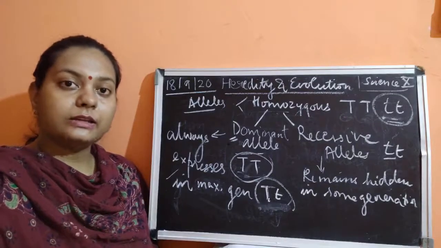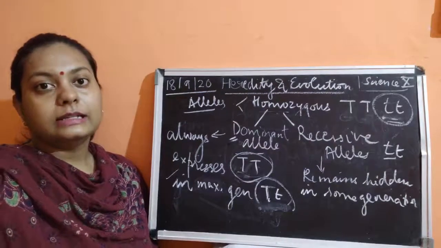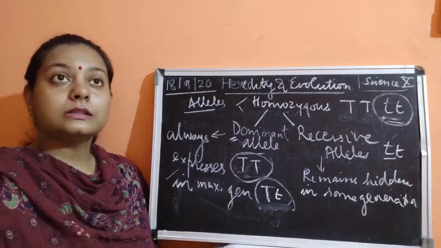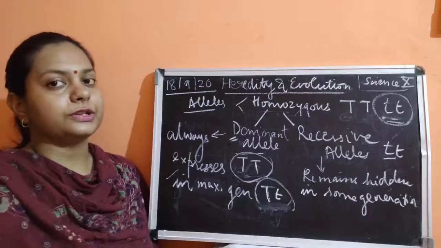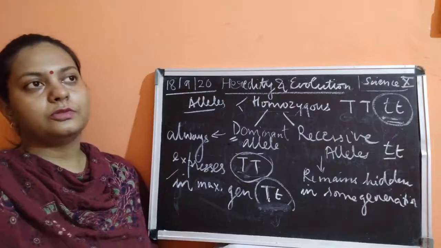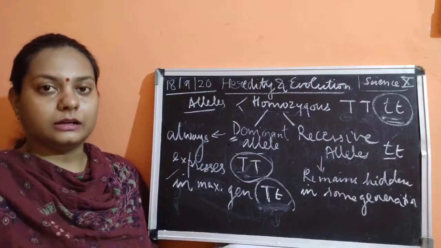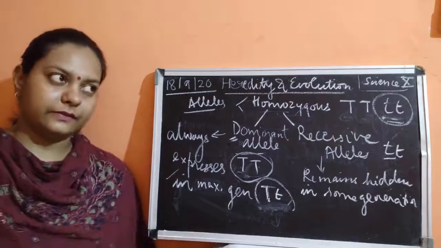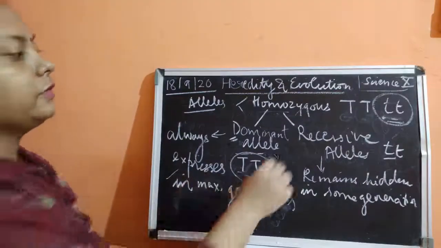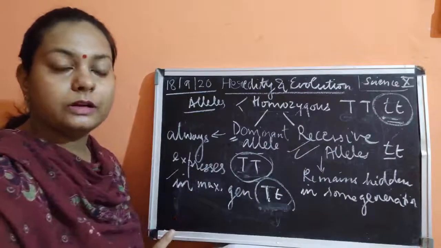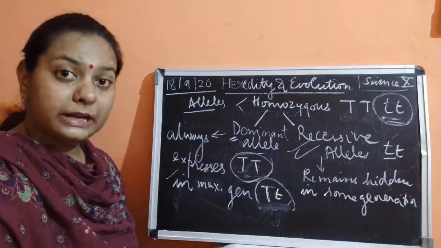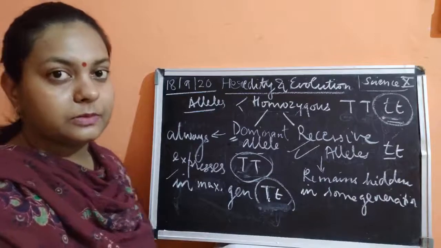Why is the iris blue in color? Because this is a recessive trait which is expressed only in a few generations. But black and brown eye color is the dominant trait, which is expressed in the maximum number of generations.